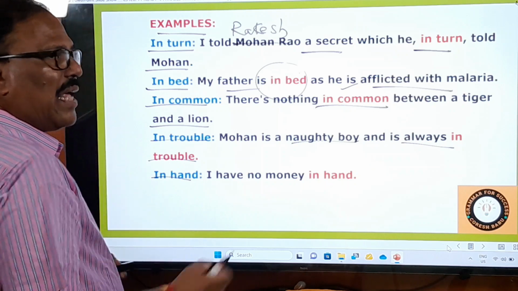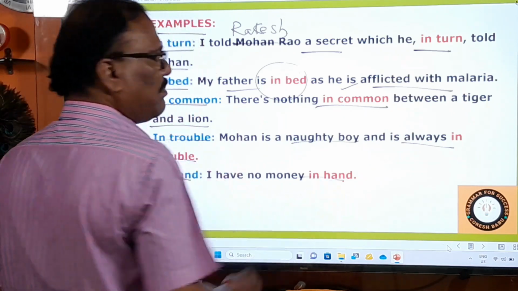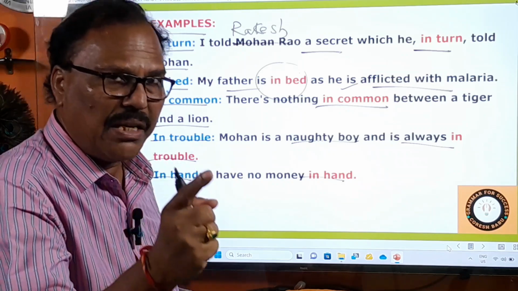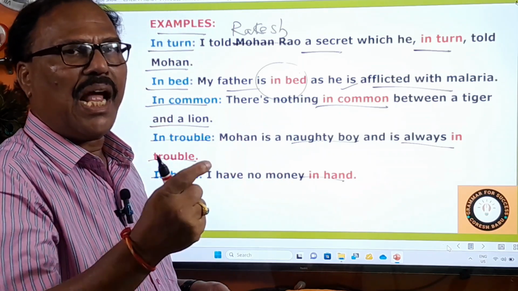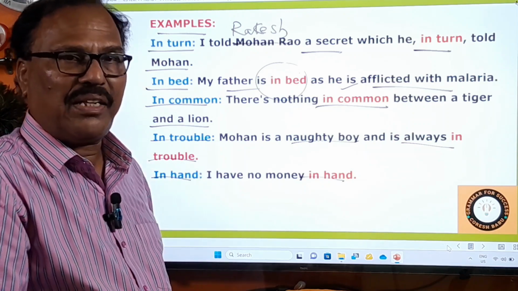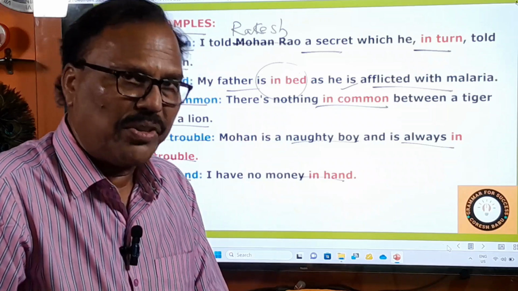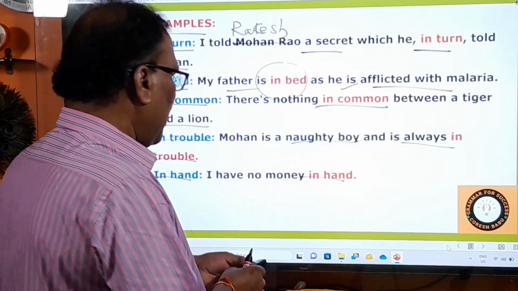Go to the next one. In hand. In hand means in your hand. You can say, I have no money in hand. Do you have any money in hand? In hand means with you, in your purse. In hand means practically right now with you. So, I have no money in hand.